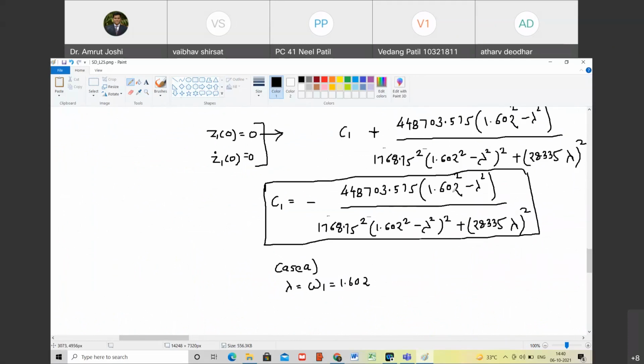Yes, sir. So in that case, 1.602 square minus 1.602 square is 0. So therefore, C1 will turn out to be 0. Do you agree with me? Yes, sir.